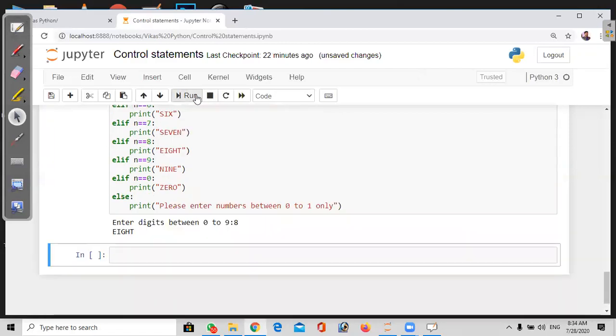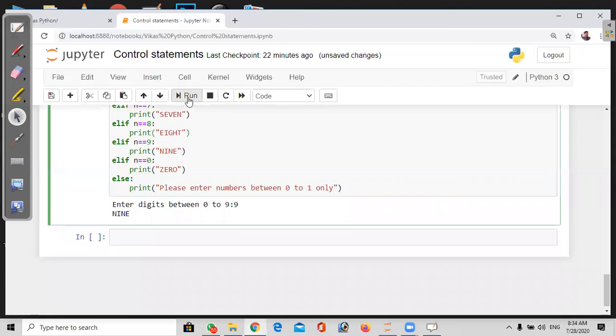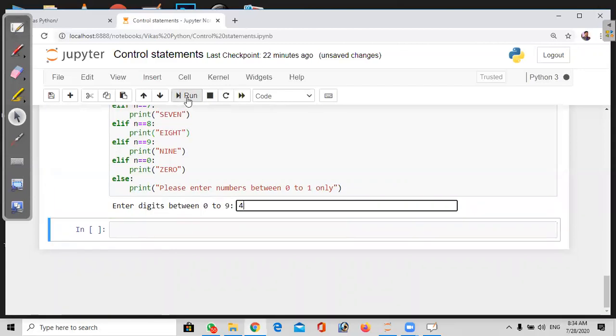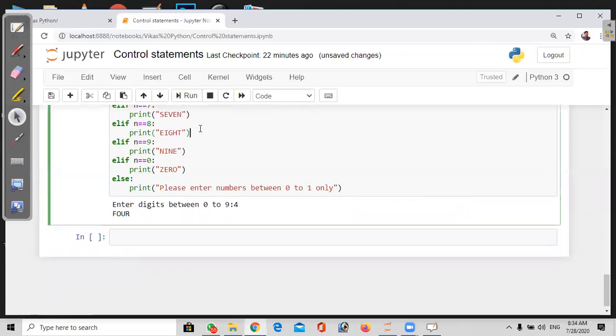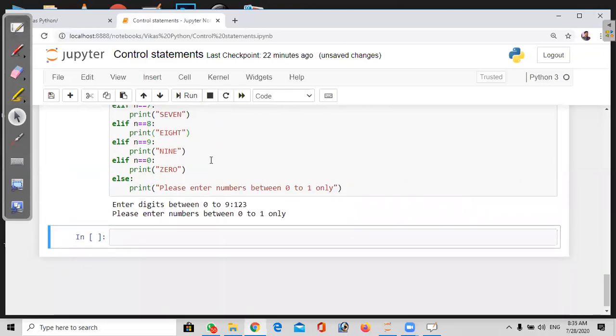When you give 8, EIGHT is printed. When you give 9, 9, when you give 4, its conversion. If I give numbers like 123, it says please enter the numbers between 0 to 9. So here I gave 123.